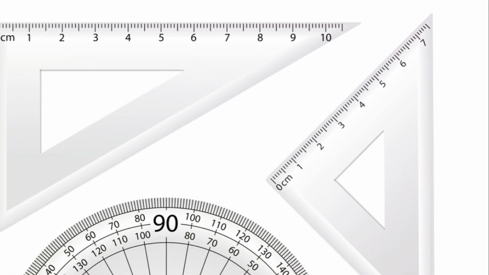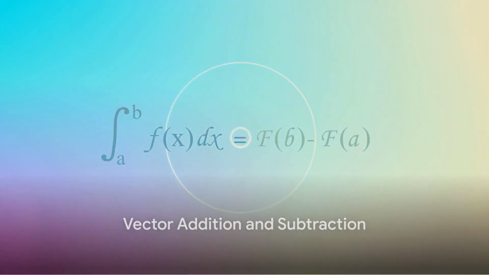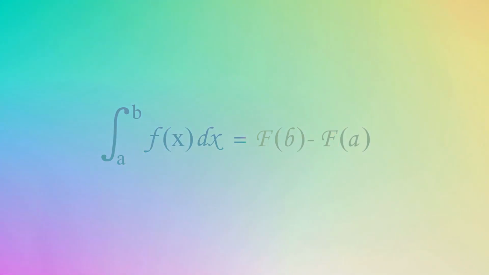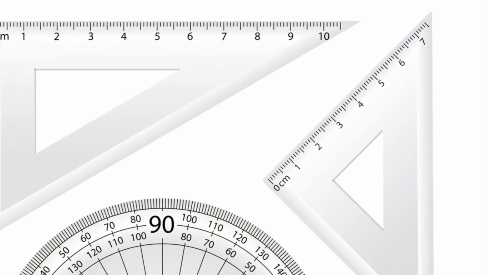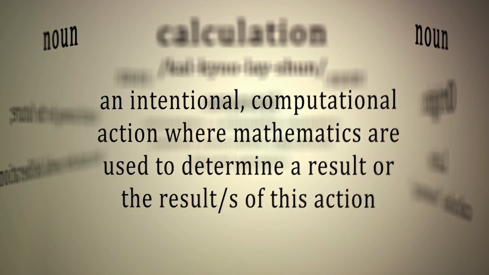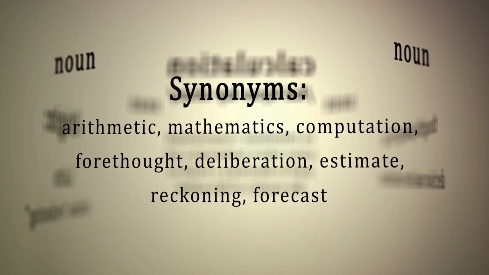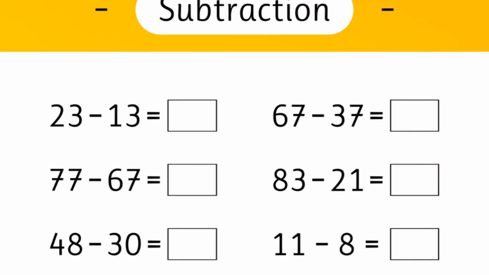Now that we've demystified vectors, we can delve into their operations. Vector operations are more than just simple math. They're the building blocks of complex AI algorithms. Let's dive into one of the most fundamental vector operations, addition and subtraction. At first glance, these operations might seem straightforward, but their implications in the world of artificial intelligence are profound. In essence, vector addition is about combining. If you have a vector moving you 3 steps forward and another urging you 2 steps to the right, adding them results in a single vector that encapsulates that combined movement. It's like having a concise summary of your total motion.